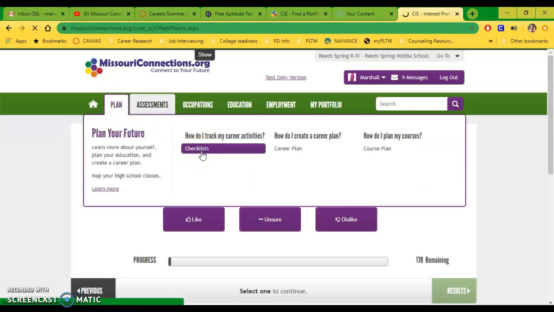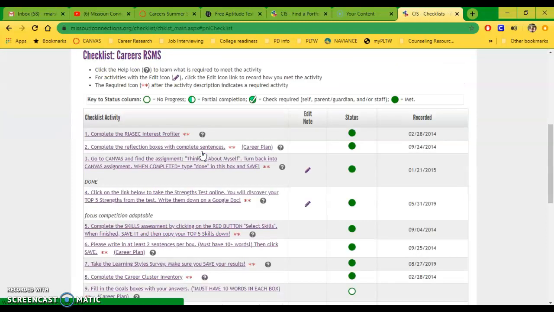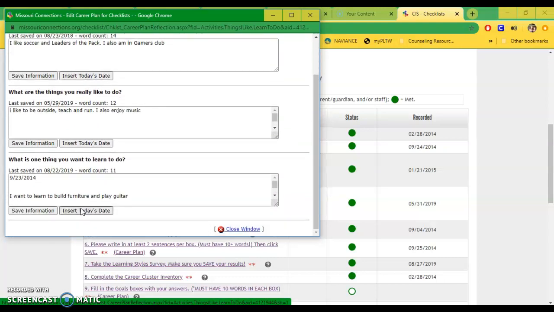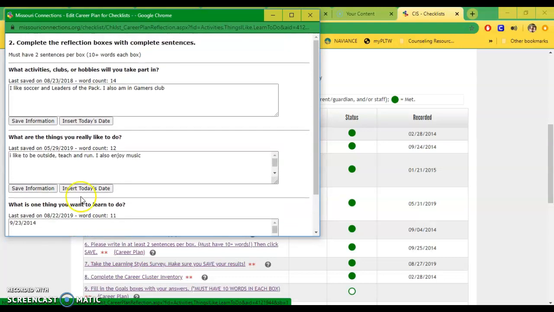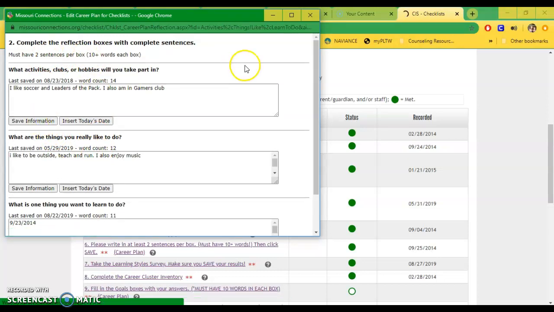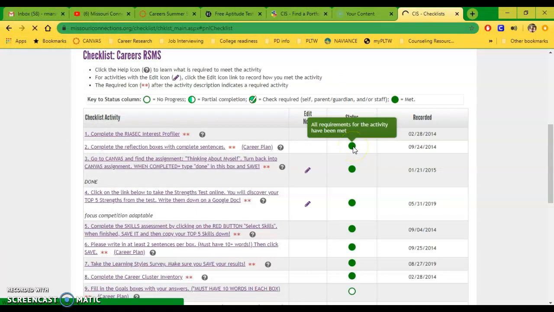Coming back to checklists, the second one is just completing reflections about what you learned so far. What activities and hobbies do you like? What are the things you really like to do? What's one thing you want to learn to do in middle school? Make sure again you're filling out at least 2 full sentences per box, 10 or more words in each box, and then you hit the save information button when you're done. When you fill all those in, you'll get your green bubble filled in.